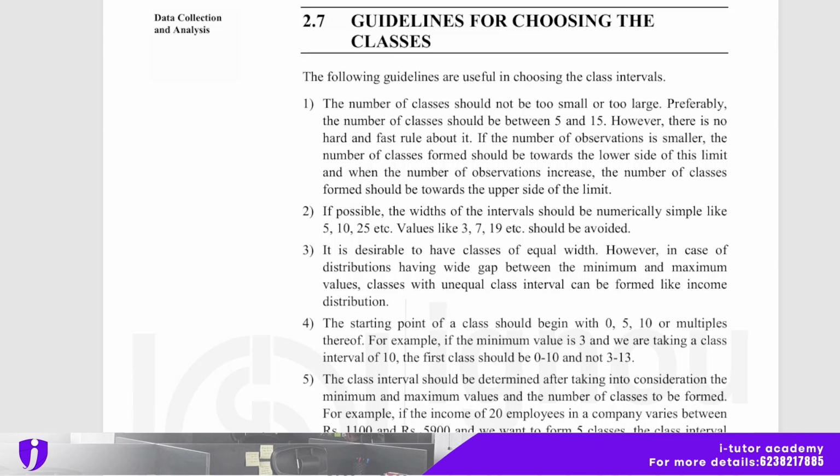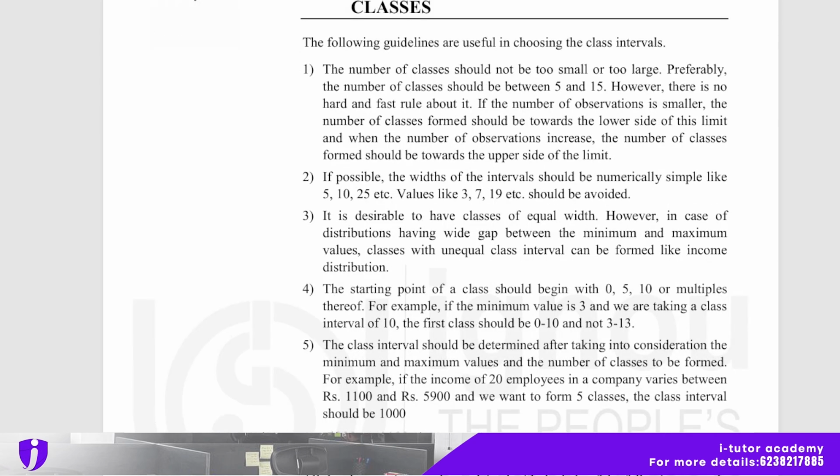It is desirable to have classes of equal width. However, in case of distribution having wide gap between the minimum and maximum values, classes with unequal class interval can be formed, like income distribution. The starting point of a class should begin with 0, 5, 10 or multiple thereof. For example, if the minimum value is 3 and we are taking a class interval of 10, the first class should be 0 to 10 and not 3 to 30.